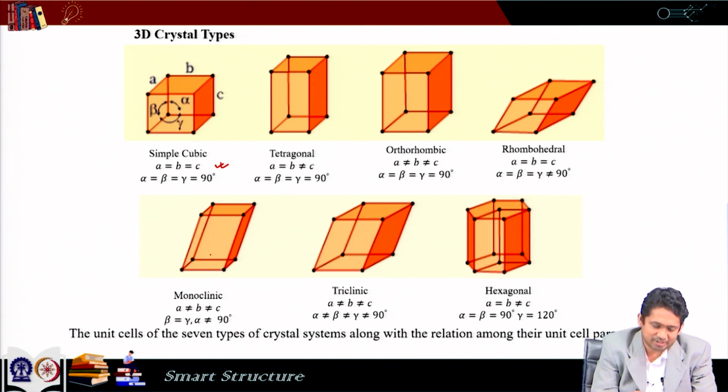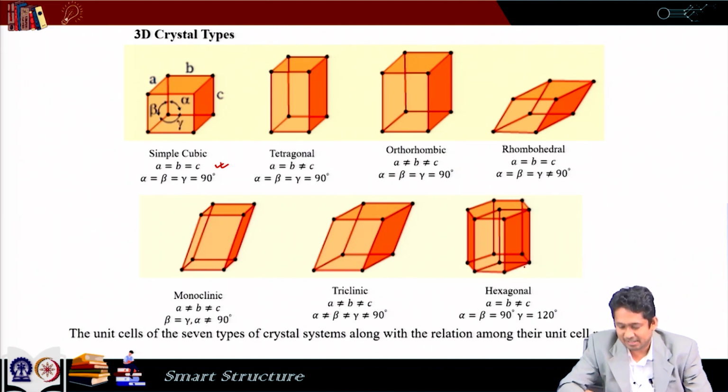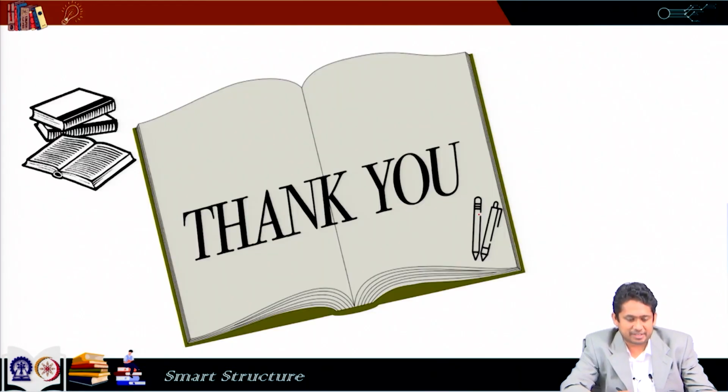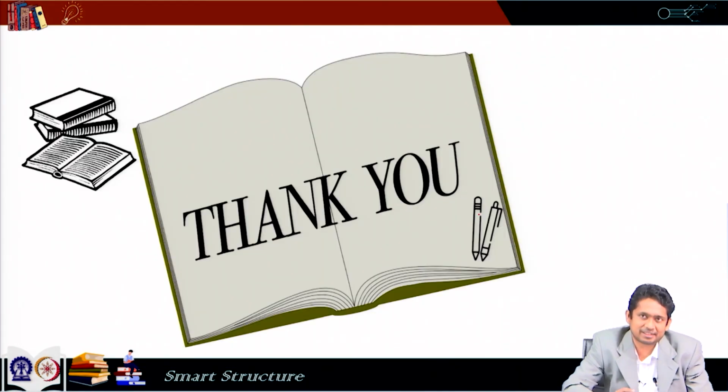And then comes monoclinic. In monoclinic, none of the sides are the same, 2 of the angles are 90 degrees and the other one is not 90 degrees. Triclinic, none of the lengths are the same and none of the angles are 90 degrees. In hexagonal, we can see that a and b are the same, but c is different and there is one angle which is 120 degrees. So, these are all the different 3D crystals. Now, in the next class, we will look into the 3D point groups and then from there we will see how piezoelectricity comes into the picture. Thank you.